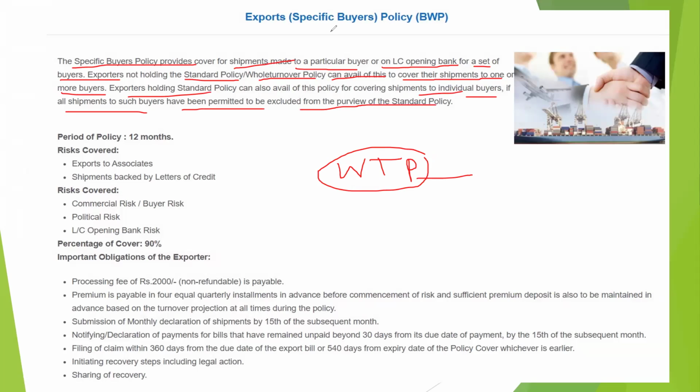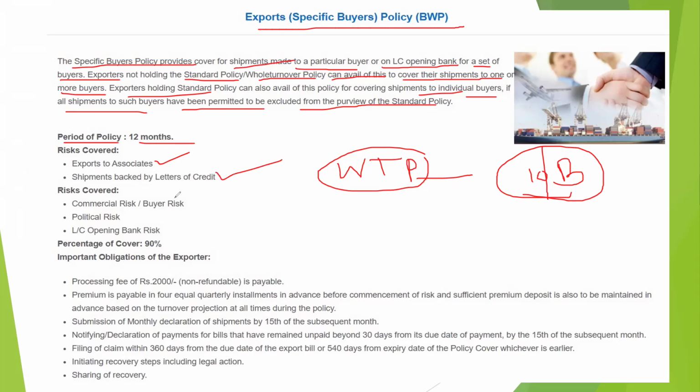This is a buyer wise policy: if a customer has 10 different buyers, then for each buyer they will take a separate policy. That is called the specific buyer wise policy. In this, the policy period is 12 months. Risk covered is exports to associates and shipments backed by LC. Commercial risk and buyer risk are covered, political risk is covered, and LC opening bank risk is also covered. How much percentage is there? 90% of the risk will be covered.